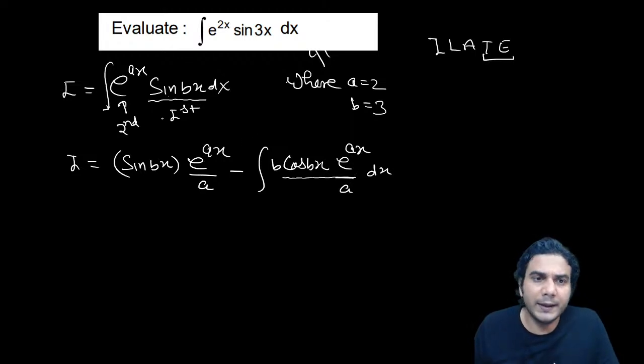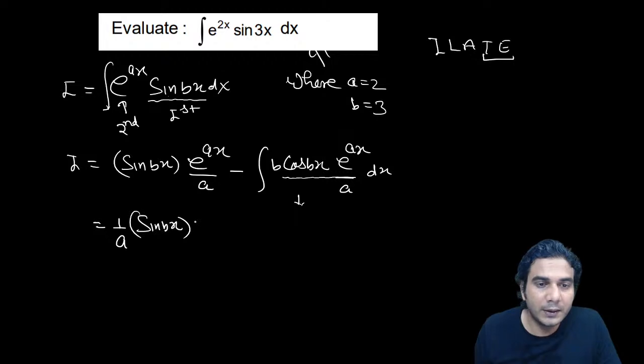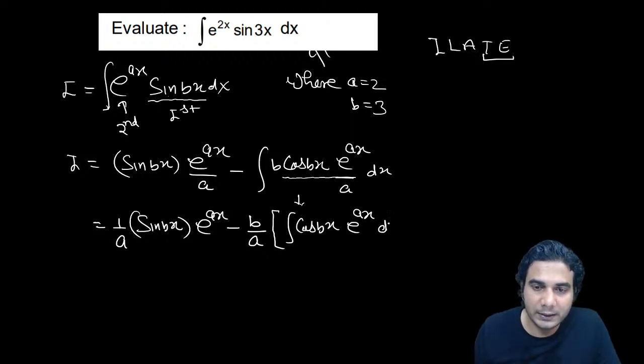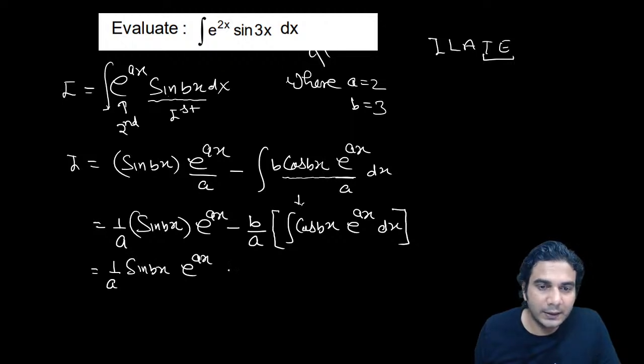We can't integrate this directly. It is similar to e raised to ax sine bx, right? That means at this step you need to apply by parts again, okay? And let's see what will happen if we apply by parts again. So it is 1 by a sine bx into e raised to ax minus, let's keep it outside, b upon a, and apply by parts in this integral of cos of bx and e raised to ax. I'm writing this, and then in the next step I'll apply by parts, all right? So 1 by a sine bx e raised to ax minus, now let's apply by parts.